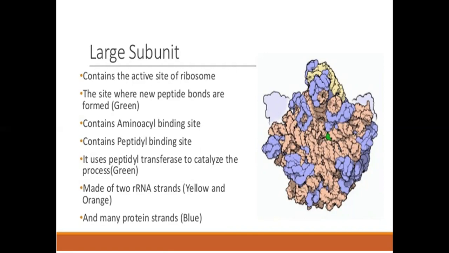It uses peptidyl transferase to catalyze the process, and is made up of two rRNA strands, yellow and orange, and many protein strands, blue.